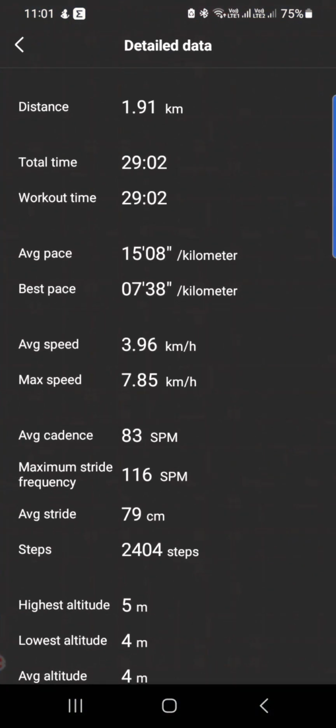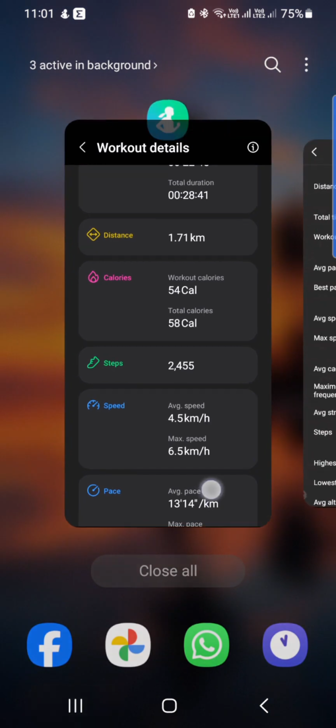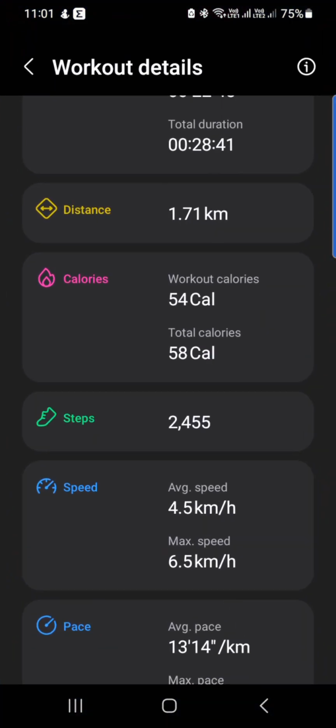See, I was having a small stretch of walk just a while ago, close to 2 kilometers, and I was recording simultaneously at the same time in the Samsung Health app versus the Amazfit Zepp App OS to see the comparison and whether both apps give more or less close readings, which is the case. I will show you, for example.